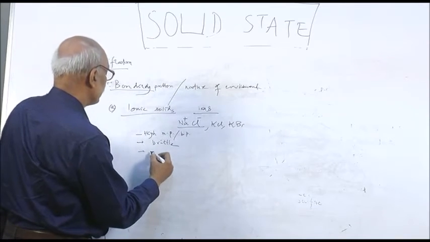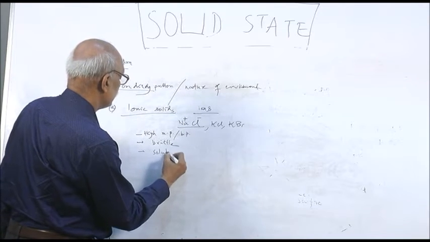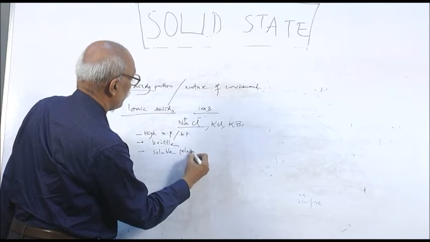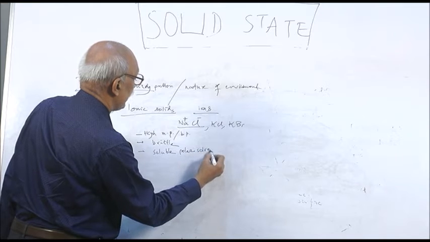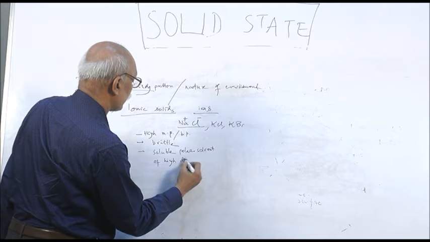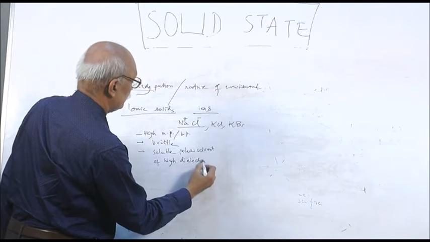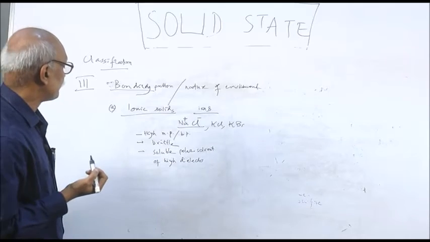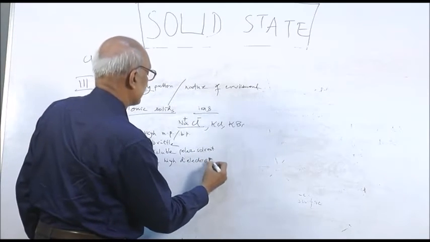And they are soluble in polar solvents of high dielectric constant. You might know this from bonding patterns in your 11th class.